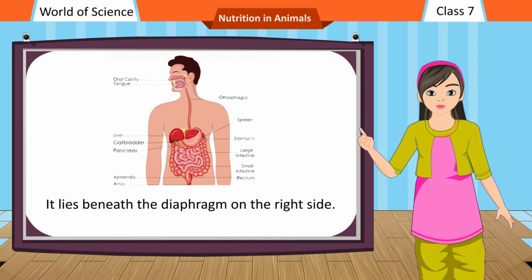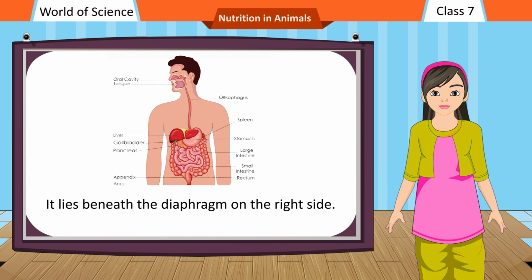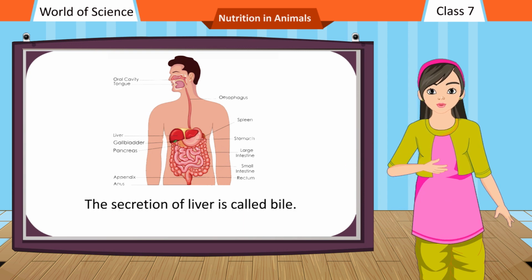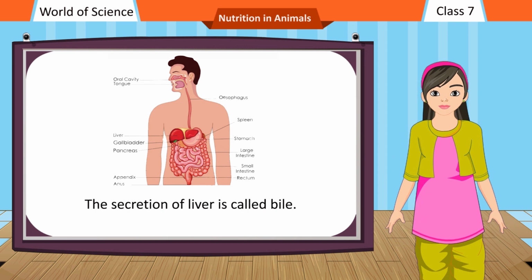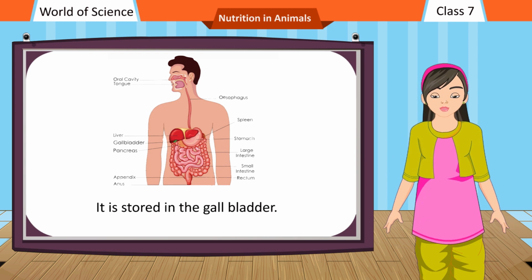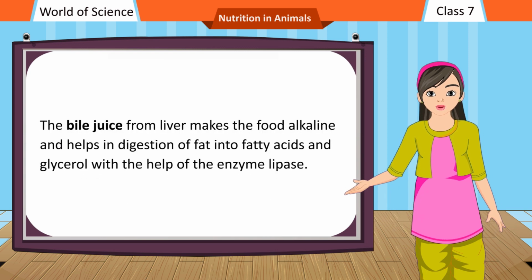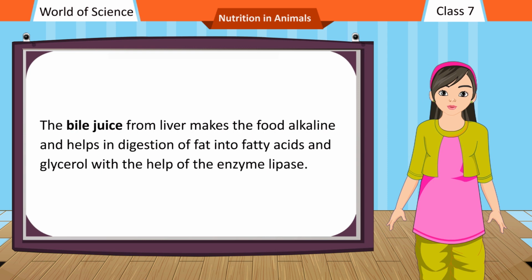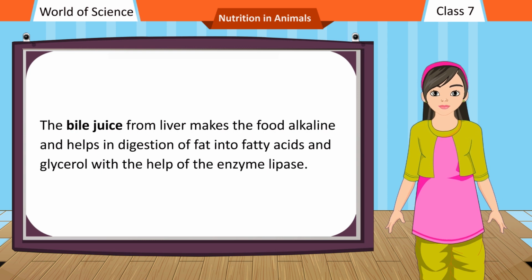It lies beneath the diaphragm on the right side. It almost weighs 2 kilograms. The secretion of liver is called bile. It is stored in the gallbladder. The bile juice from liver makes the food alkaline and helps in digestion of fat into fatty acids and glycerol with the help of the enzyme lipase.